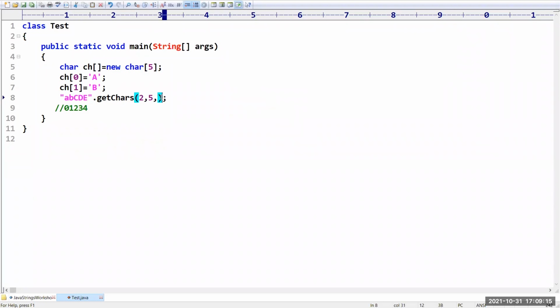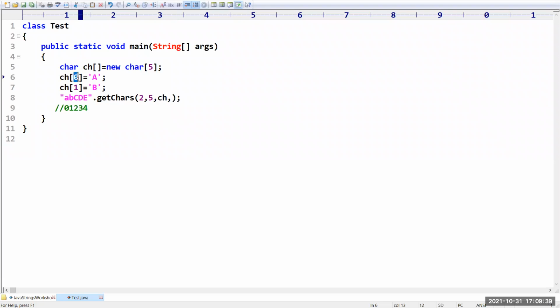Koteshwar Rao, please don't share your screen. So getChars of 2 comma 5, from the second location to the fifth location, I have to copy. Where do you have to copy? The ch character array is there, and in this character array, from which location do we have to copy?